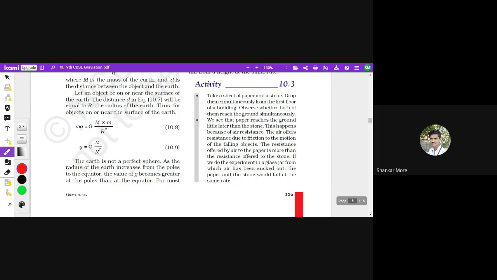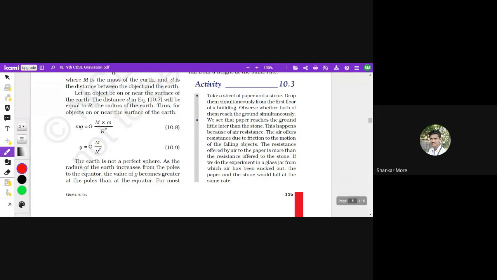Because, for a simple reason, to make our calculations easier. How do we do that? Like I told you, the radius of the Earth is very, very large as compared to what we can reach from Earth's surface. Even if we go by plane from the Earth's surface, the plane does not fly very high, right? So it is a very minimal distance as compared to the radius of the Earth.